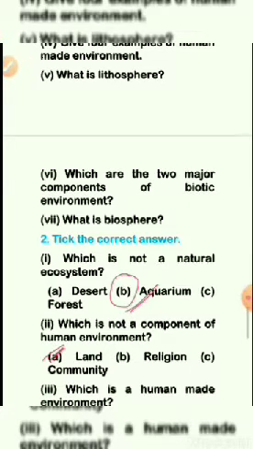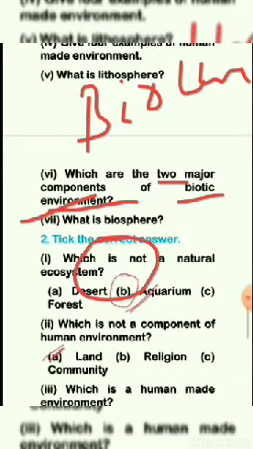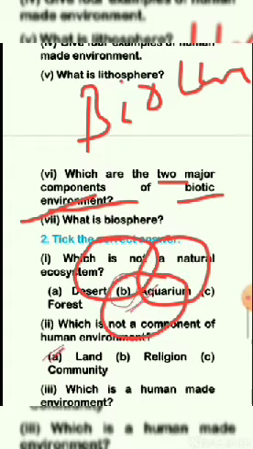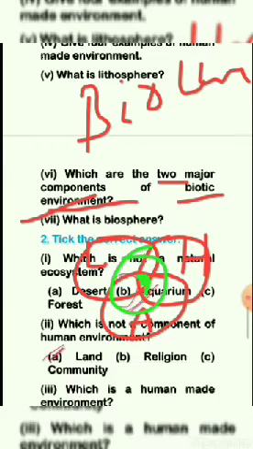And then they are asking for the two major components of biotic environment. Biotic means living things, and we should tell two examples. Then what is biosphere? Biosphere means a combination of three components, which I have already told you: lithosphere, hydrosphere, atmosphere. This small part is known as the biosphere, because it is a combination of all the things.